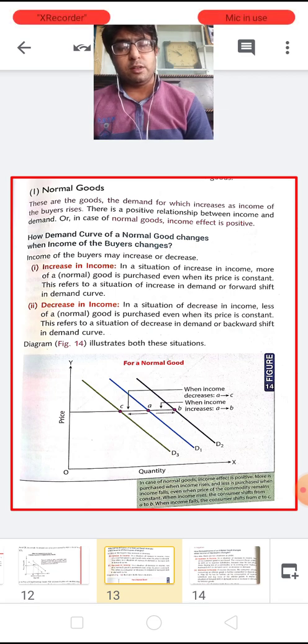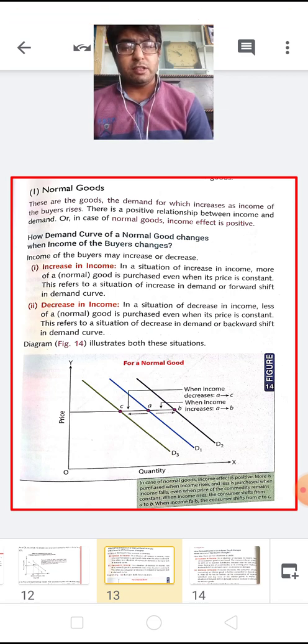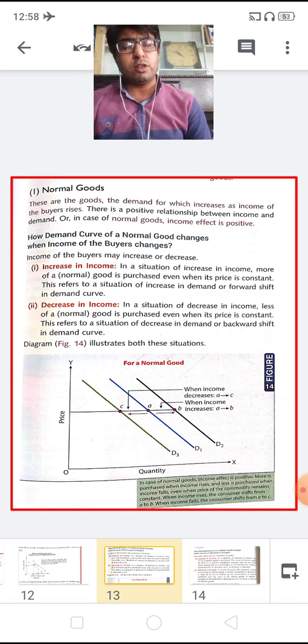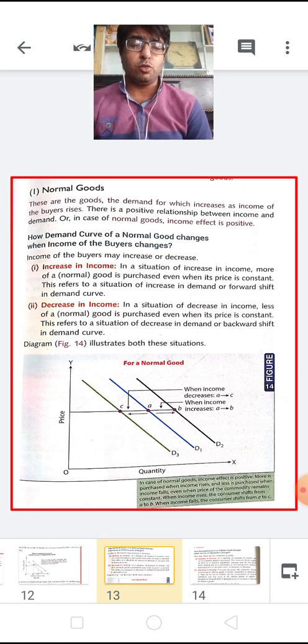In case of normal goods, the income effect is positive. So children, always understand, if there is an increase in income, then definitely we are going to consume more units of the commodity, and in such a situation the demand will be shifted towards the right.